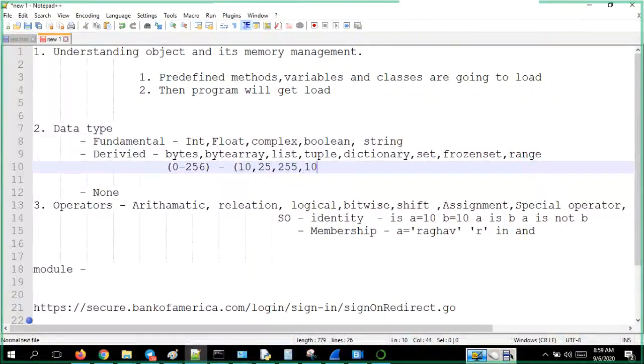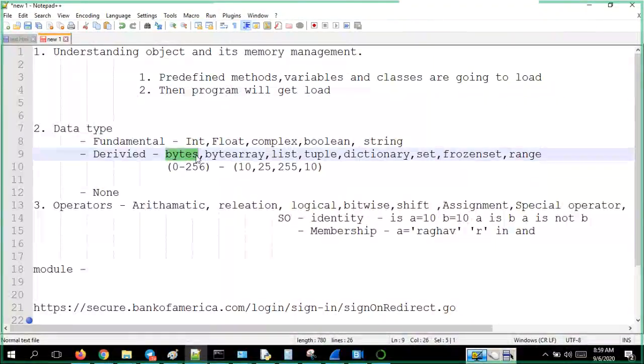The problem with this data type is that once you create it, it cannot be modified. You cannot insert or remove elements from this particular data type. So that's why you have something called byte array.